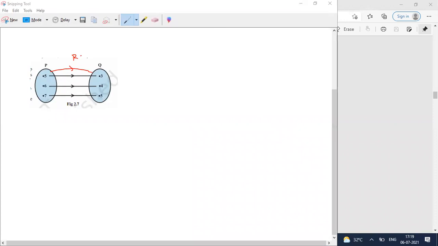What does the function definition say? Each and every element of P is mapping. See, 5 is one mapping, 6 is also one mapping, 7 is also mapping, but each and every element of P has a unique output in Q. 5 is mapped only with 3, 5 is mapped only with 4, 6 is mapped only with 4, 7 is mapped only with 5.